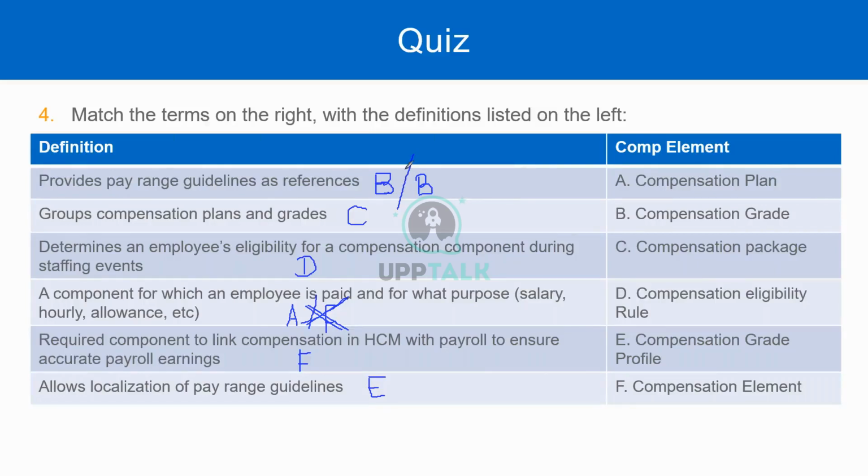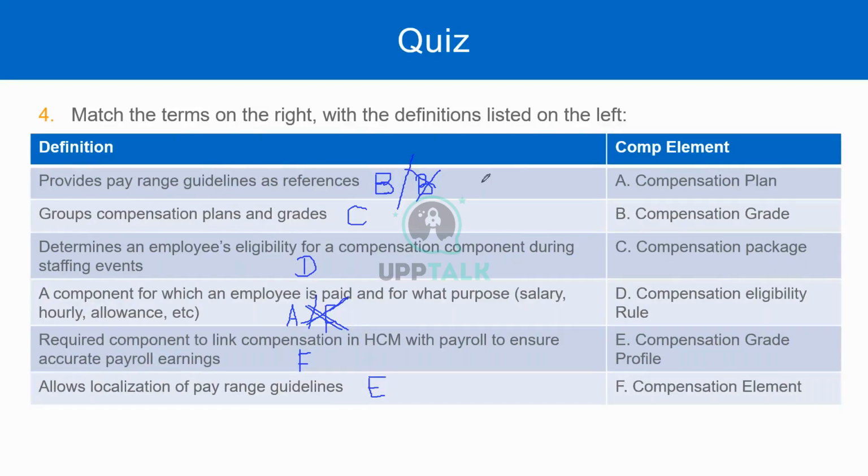So provide speed and guidelines as reference. That is the compensation grade. Right. This is the definition of a compensation rate. It provides a page guidelines as our preference. Again, you are in the previous page. We had a question. Can we enter a value that is over or more than or less than the grade? And you said yes, which is correct. Because the grade is just a guideline. Correct.